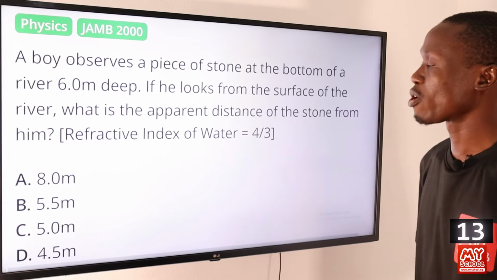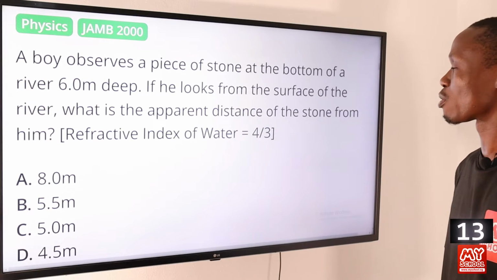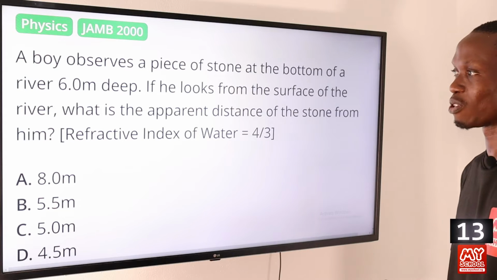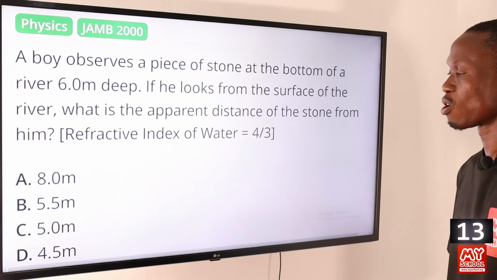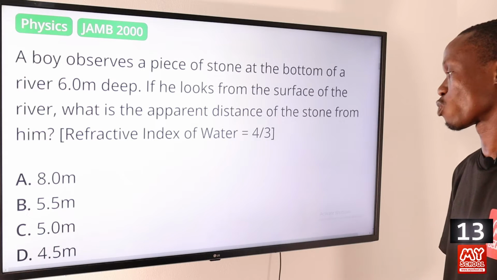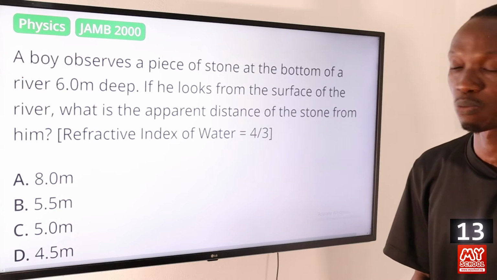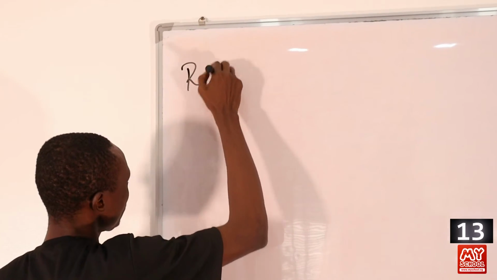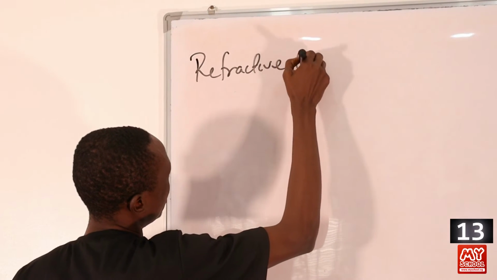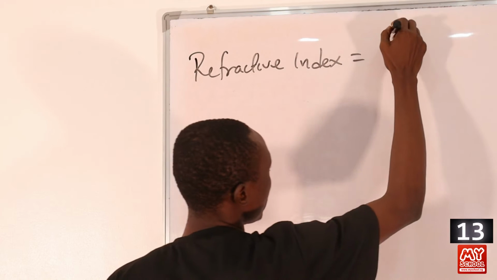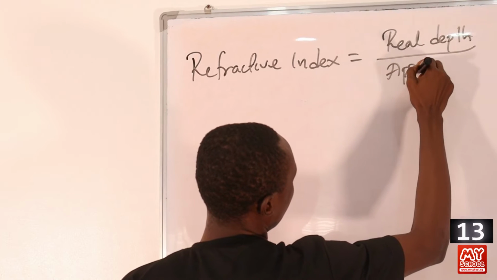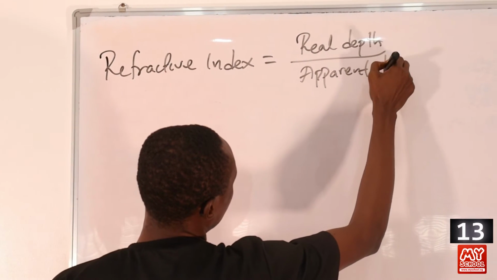Question 13. A boy observes a piece of stone at the bottom of a river 6.0 meters deep. If he looks from the surface of the river, what is the apparent distance of the stone from him? The refractive index of water is equal to 4/3. So let's move over to the board to calculate the apparent distance of the stone from the boy. Refractive index in this case is equal to real depth over apparent depth.